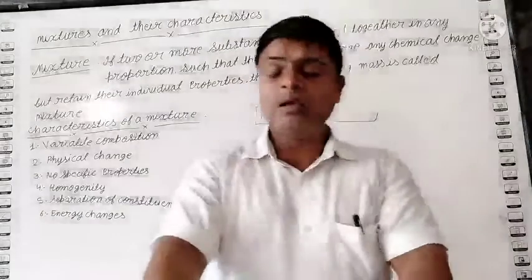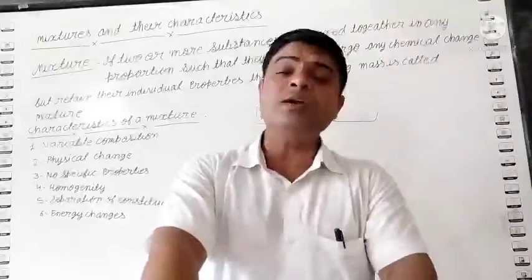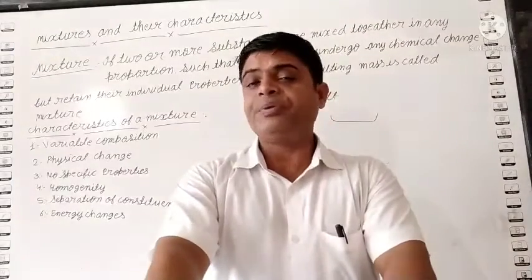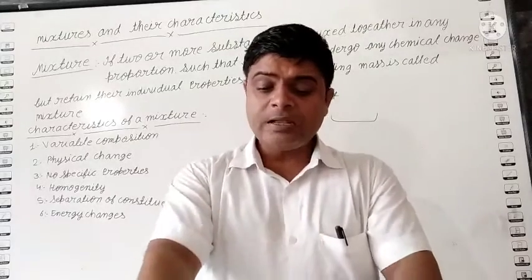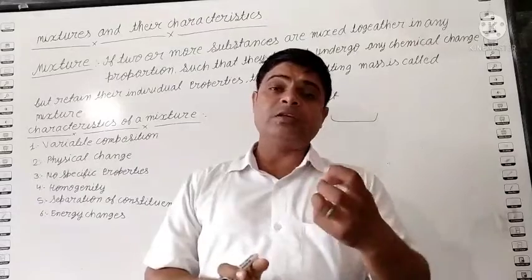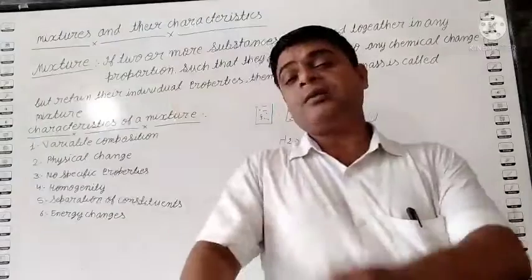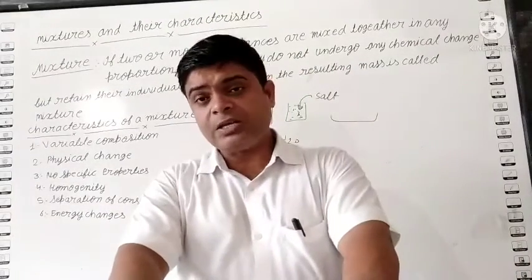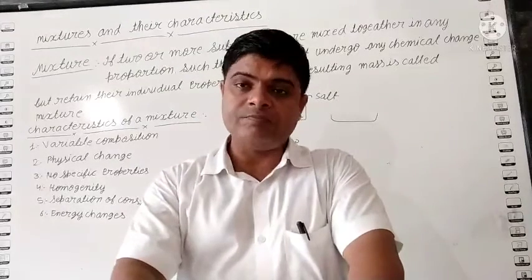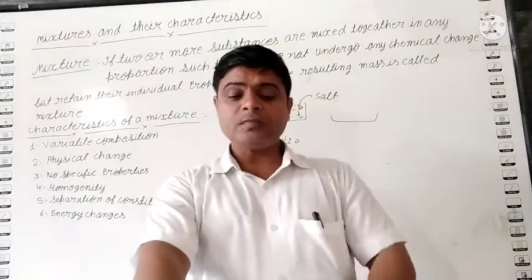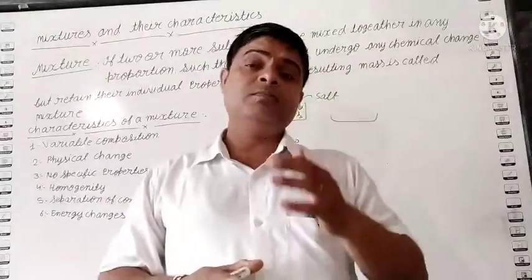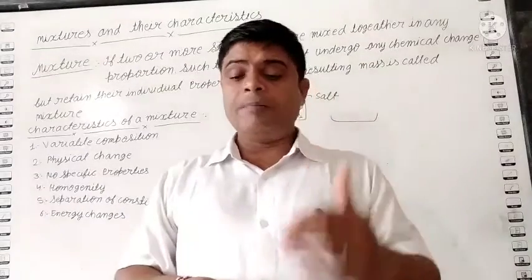But in a mixture, we separate their constituents by physical means, like winnowing, hand picking, sieving. A compound has a fixed melting and boiling point. You know melting point is the temperature at which anything melts. In a compound, the melting and boiling points are fixed. But in a mixture, they are not fixed. Clear? So student, these are some characteristics and differences between compound and mixture.